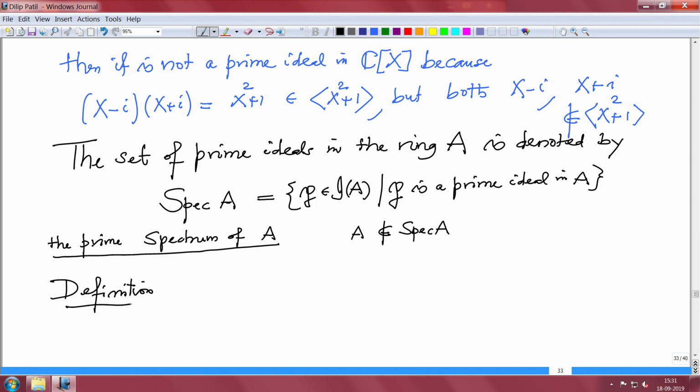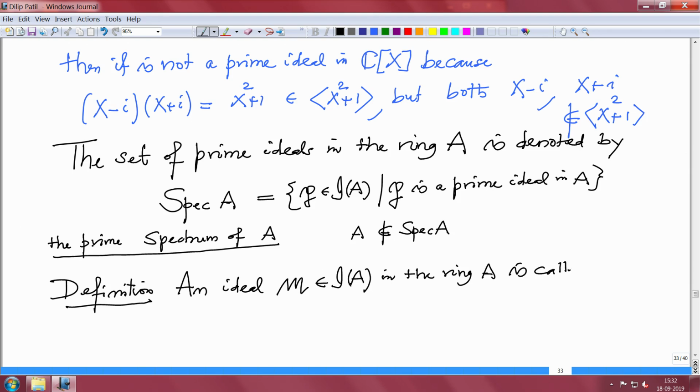Now, this is the definition of a maximal ideal. An ideal M of A in the ring A is called a maximal ideal.